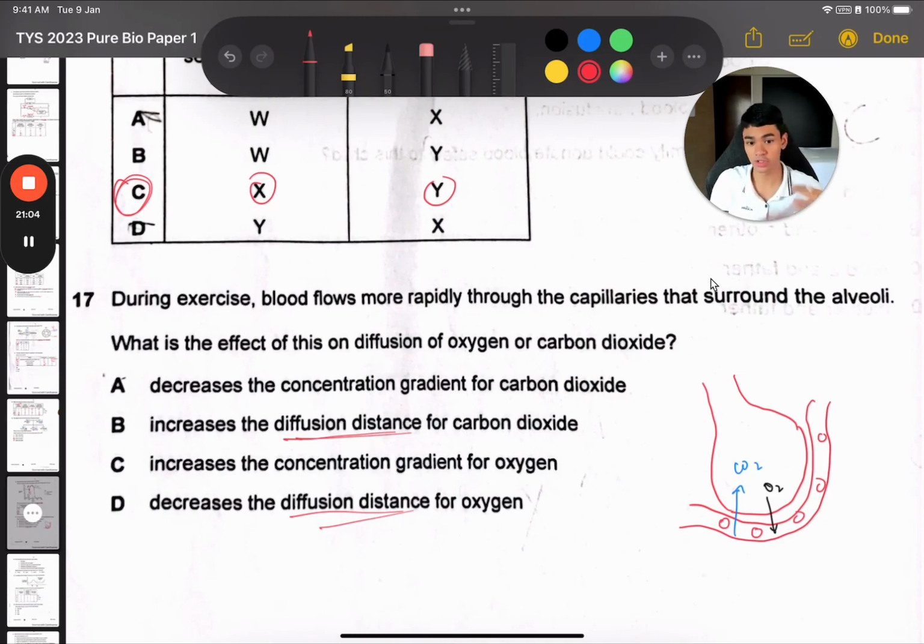It doesn't change the structure of the alveoli, right? So the diffusion distance is the same for both of these, same. So B and D are definitely wrong. So now it's just between A and C. So C says increase concentration gradient for oxygen. Now this is true. Why is it true?